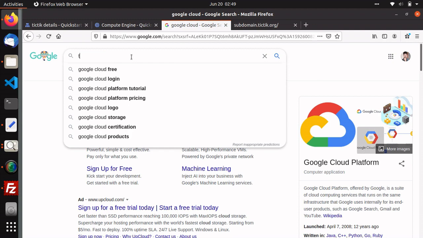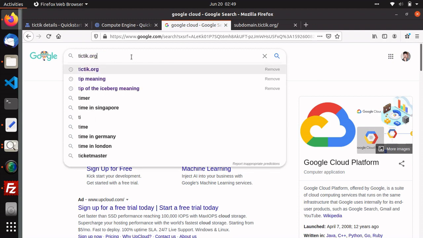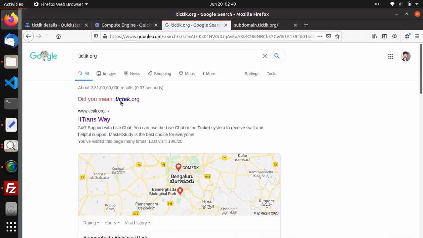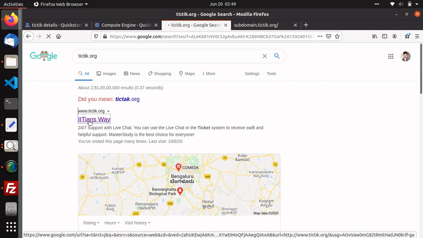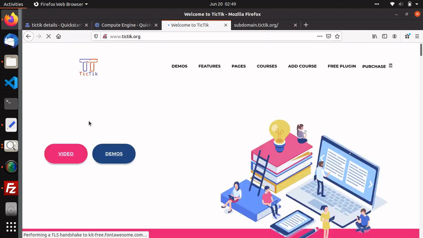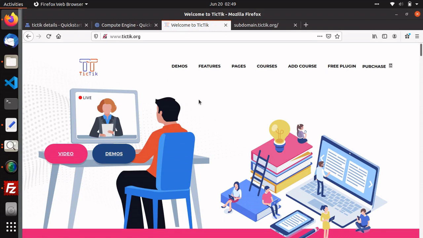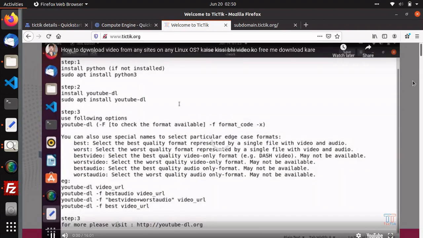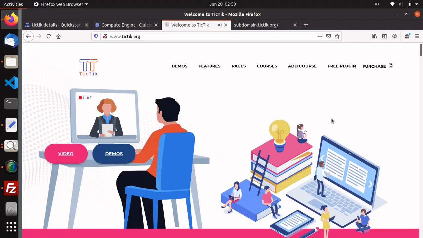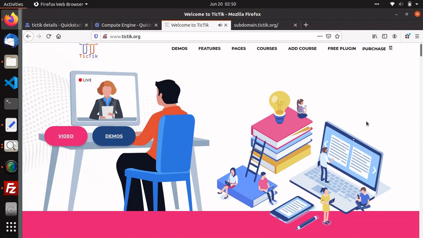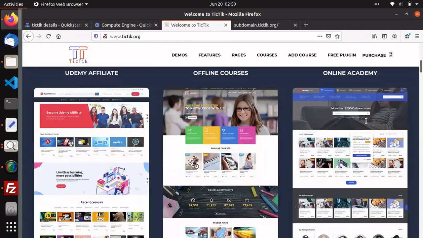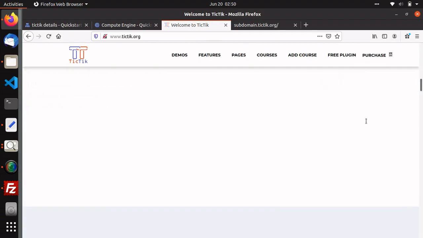As you can see in my website ticktick.org, which is quite faster. As you can see, it is a big, very large website which loaded in a few seconds. As you can see, this website is very large and loaded in just few seconds.